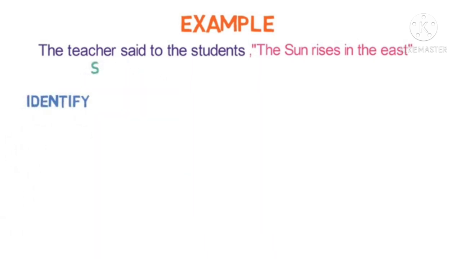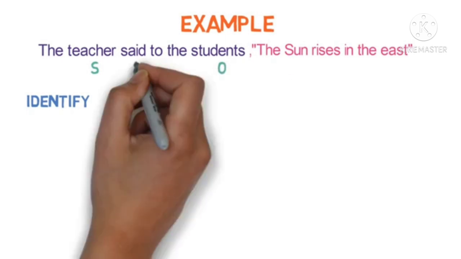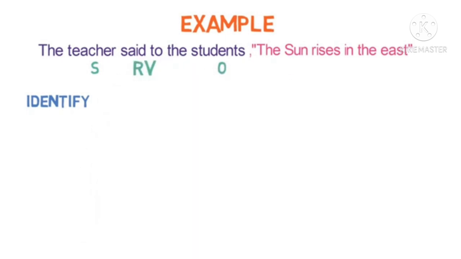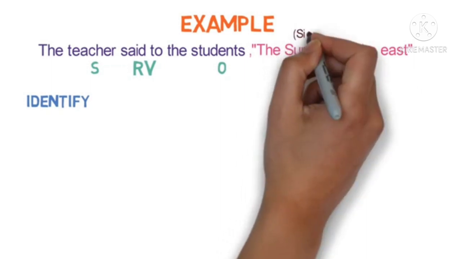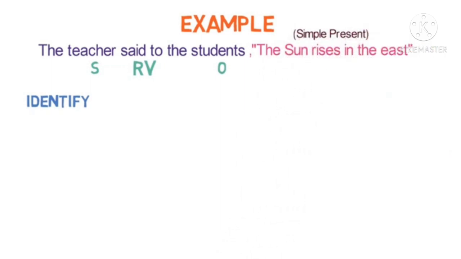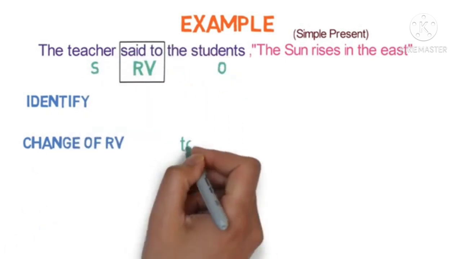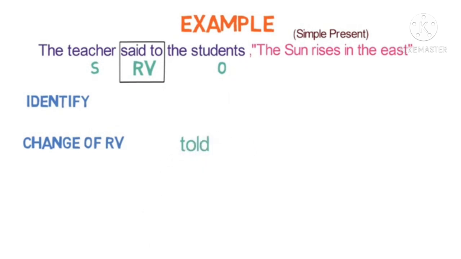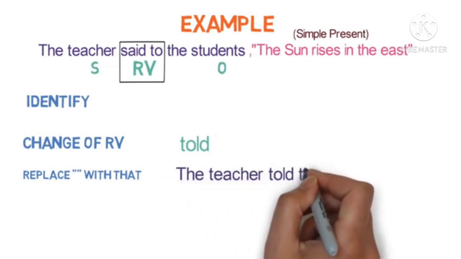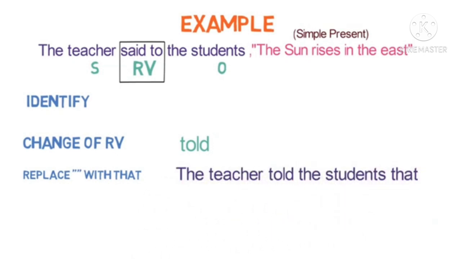Next, the teacher said to the student, the sun rises in the east. First is identification: subject, object, reporting verb. Subject is teacher, object is student, reporting verb is said to, and it is in the simple present tense. Now we have to change the reporting verb. Said to will be converted into told. Then you have to replace it with that. Then it will be converted into the teacher told the student that.